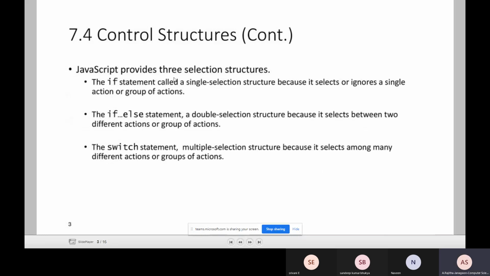Now JavaScript provides three selection structures: the if statement, the if else statement, and the switch statement. Coming to the if statement, it is called a single selection structure because it selects or ignores a single statement, meaning whatever content you have written within the statement.